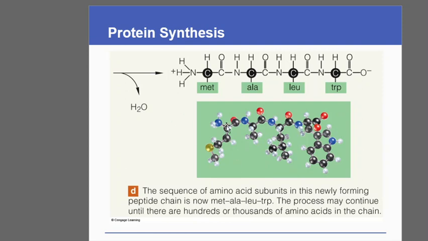So this is a continuous chain. Here we can find methionine, alanine, leucine, tryptophan, likewise. So they are a chain of amino acids joined together by CONH, that is the peptide bond. This is the carbon which is darkly colored or highlighted. It is the alpha carbon, which has an amine group on one side and a carboxyl group on the other. This has joined with another amino acid. So the carboxyl group from one amino acid joins with the amine group of another amino acid, liberating a water molecule and forming this CONH bond, that is the amide bond in chemistry, and in biological systems we refer to it as a peptide bond.